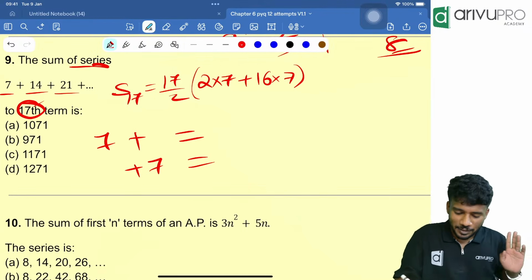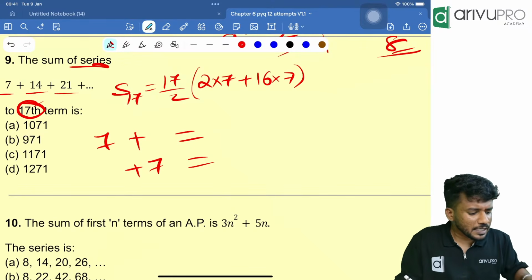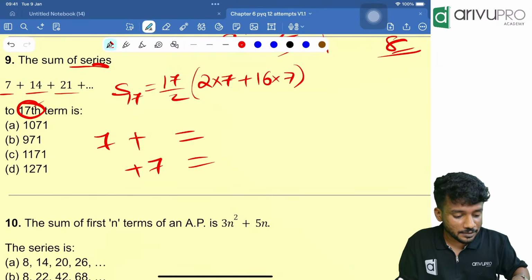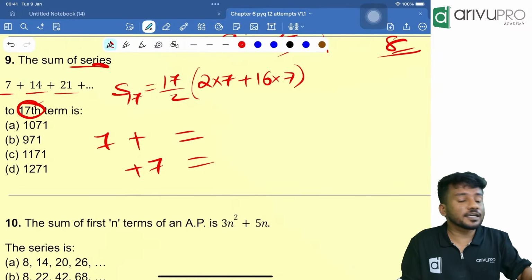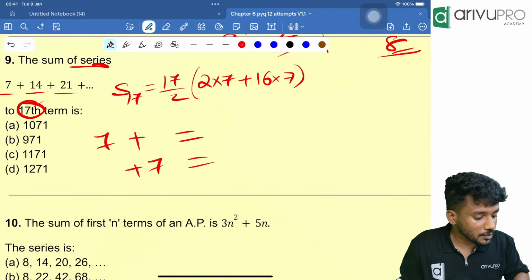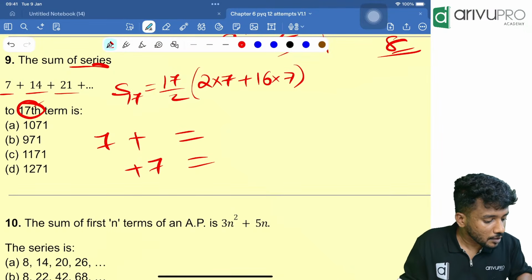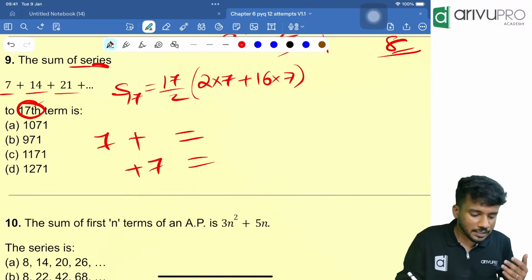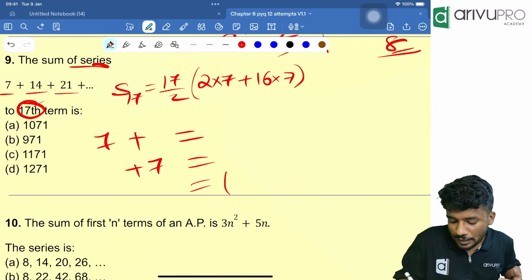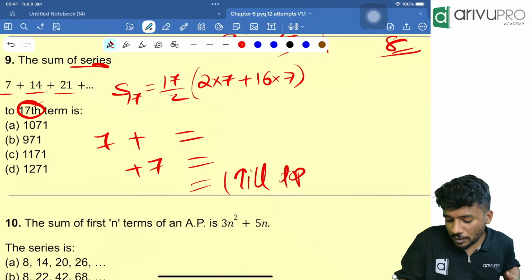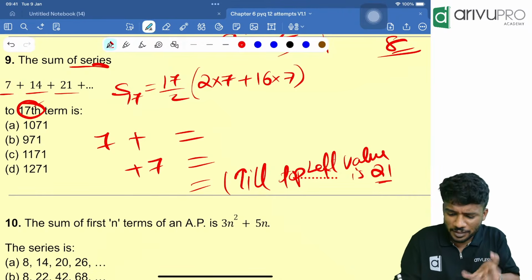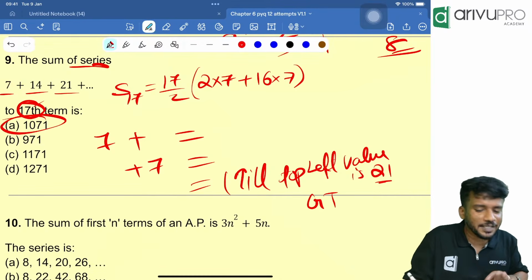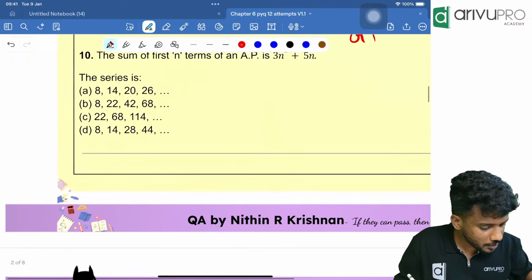So the answer is what? Option A only. Now look here. Plus 7, equal to, as I told in the previous question, type 7, then plus, equal to, then plus 7, then equal to, and keep clicking equal to till the value becomes 21. 1, 2, 3, 4, 5, 6, 7, 8, 9, 10, 11, 12, 14. Then click GT. Click equal to till the top left value is 21. Why 21? Because they are asking the 17th term. So 17 plus 4 is how much? 21. Then click GT. You are getting the sum as 107.